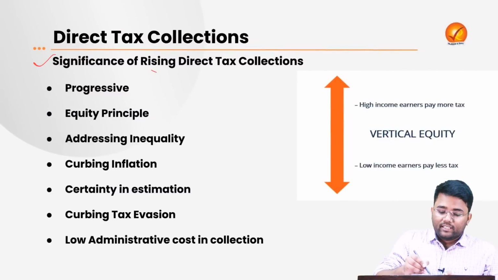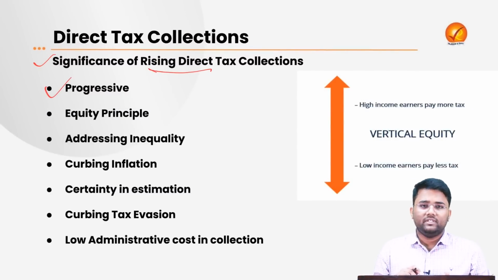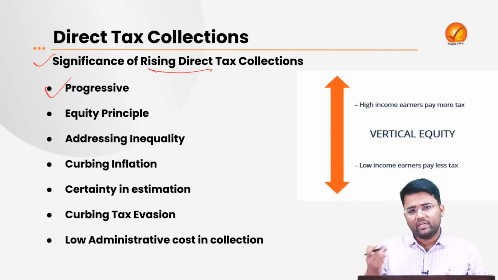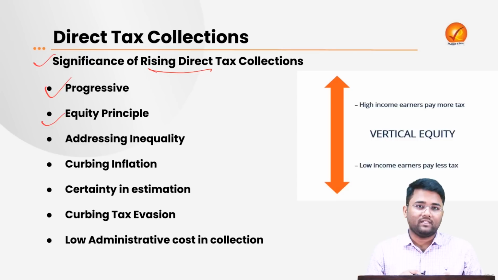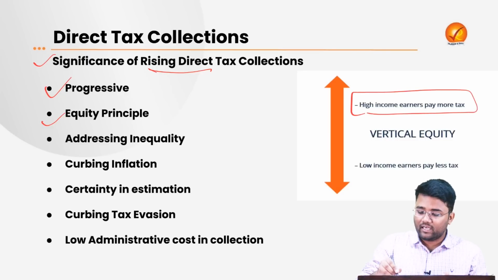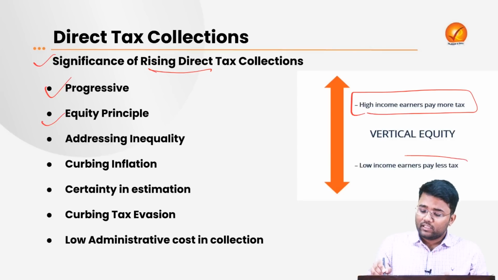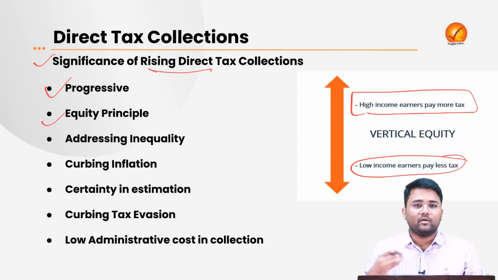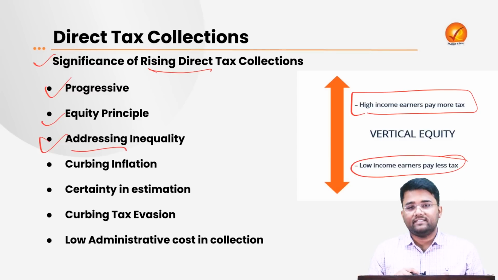So what is the significance of rising direct tax collection? First of all, it is progressive, meaning the people who are earning more are paying more. This also emphasizes the equity principle, which says that high income persons are earning more, so they should pay more tax, whereas the low income person who is earning less should pay less tax. So direct tax collection is also signifying progressive taxation and the equity principle. Then it is also helping in addressing inequality.